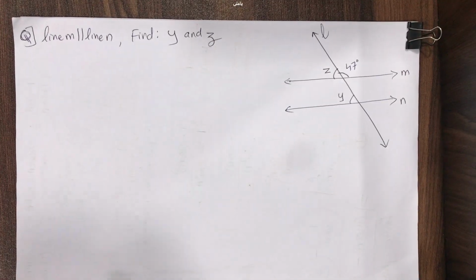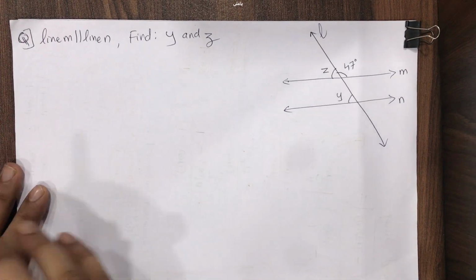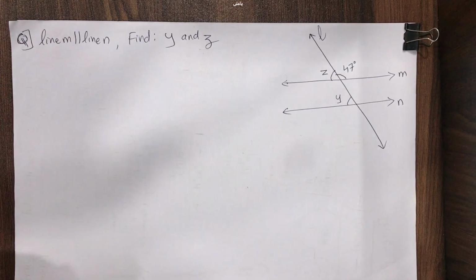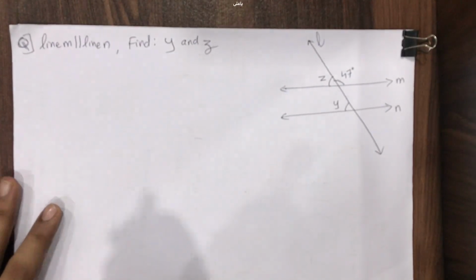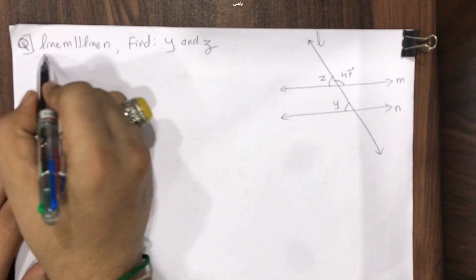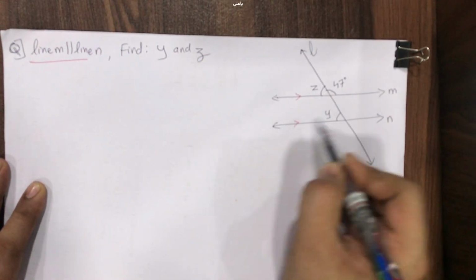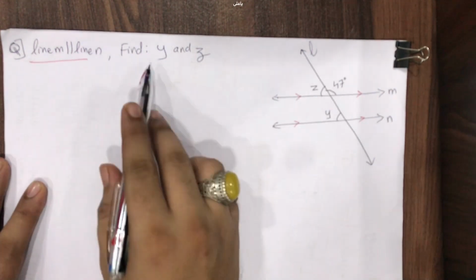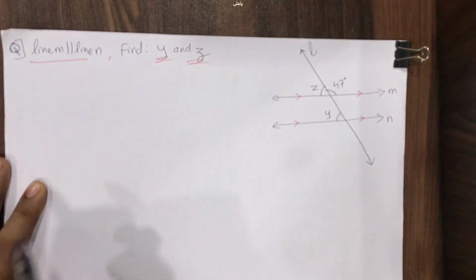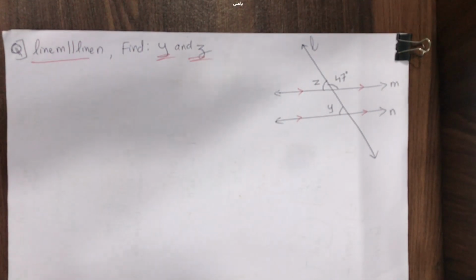Okay students, now the next question on exactly the same lines. Continuing with question number 4, one of the sub questions of question number 4 please. Okay, all of you please pay attention to the diagram over here. It's given very clearly that line M is parallel to line N. These two lines are parallel to each other, and this L is like a transversal. Find Y and Z. So here also two unknowns are there, Y and Z. We just have to find the values of Y and Z please.